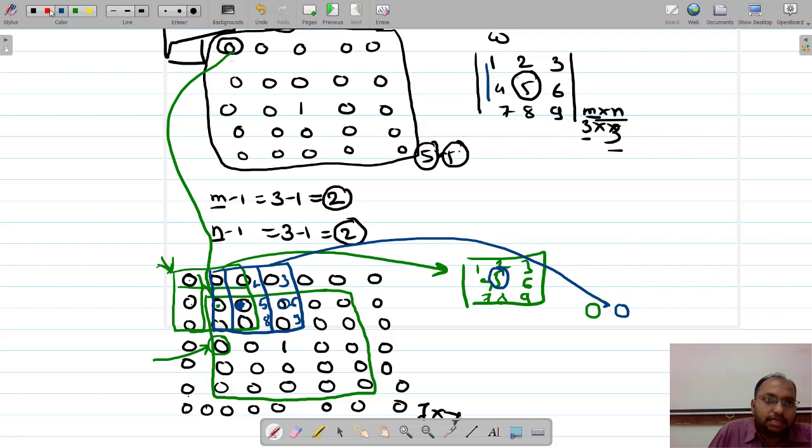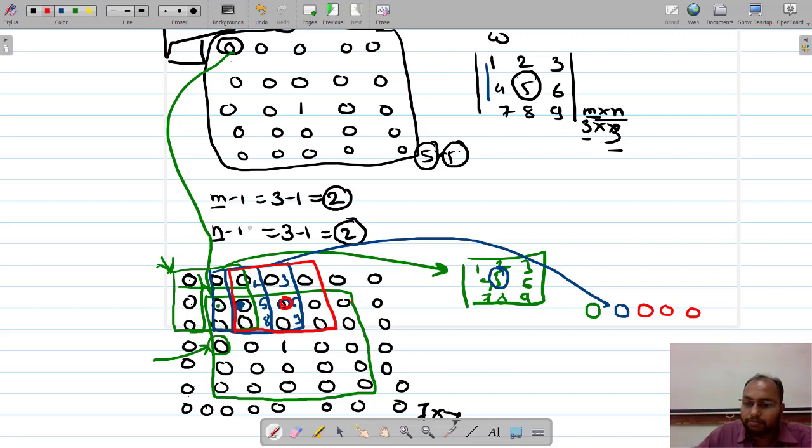Let me take another color. Now this 5 is overlapped on this particular 0 value. Again perform the multiplication and summation. This is going to give me 0, like that, up to this it is going to give me 0 0.